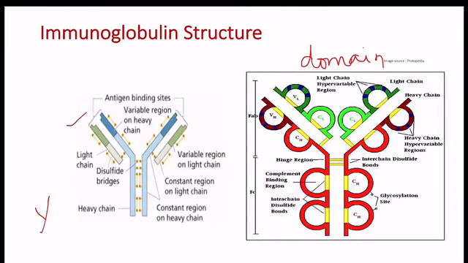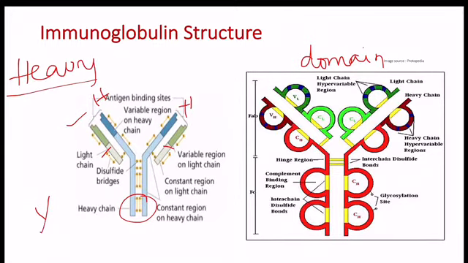Immunoglobulin consists of 4 polypeptide chains. These are the 2 L chains and these are the 2 H chains. The heavy chains are longer and light chains are shorter. Heavy chain. Immunoglobulin molecule has 2 heavy chains.